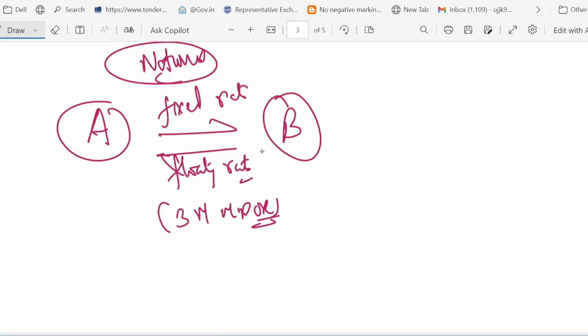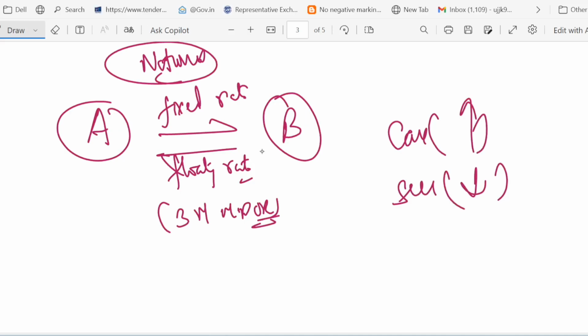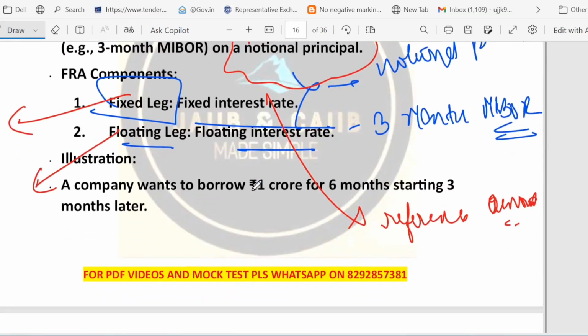So remember, call means buy option. Sell means put option. Put means right to sell, right? Difference: buyer's cost is a premium, seller receives premium but may have an obligation. FRA is a forward contract that locks a future interest rate. Notional is a reference amount, right? This is the point. Now let me give you one example to illustrate how this FRA works.